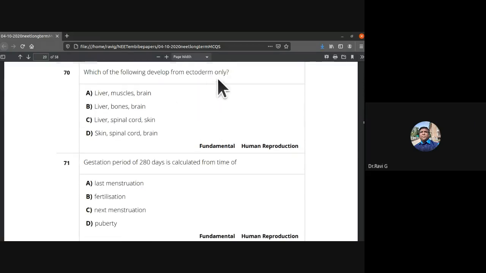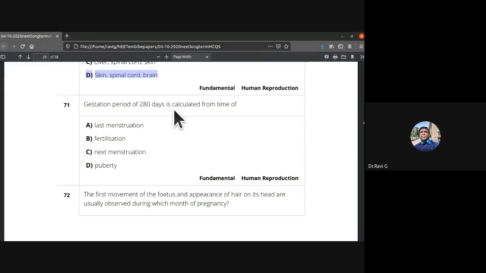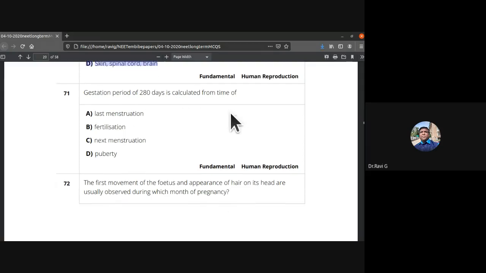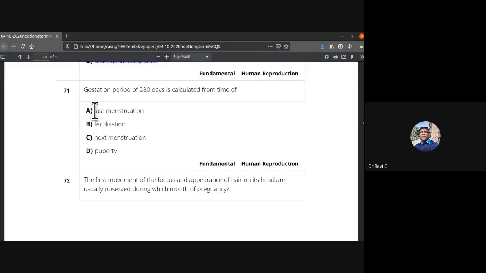Which of the following develop from ectoderm only? Liver, muscles, brain; liver, bones, brain; liver, spinal cord, skin; skin, spinal cord, brain. So the 70th one, the answer is D. Skin, spinal cord, and brain. Gestation period of 280 days is calculated from the time of last menstruation. So A is the answer for this question. 71st, A is the answer.